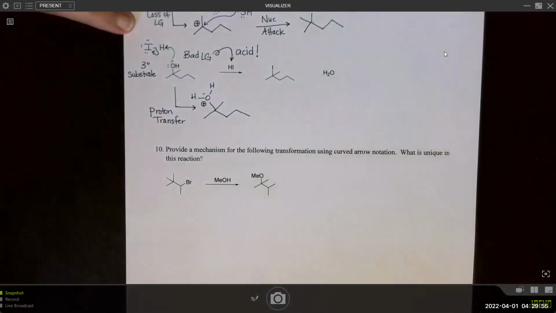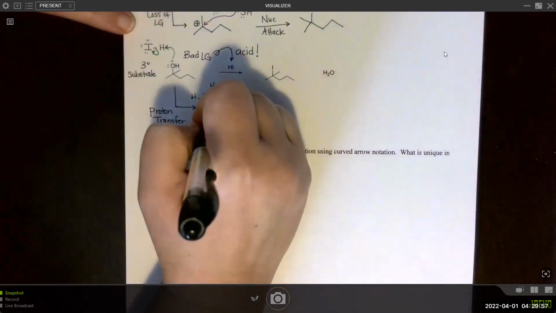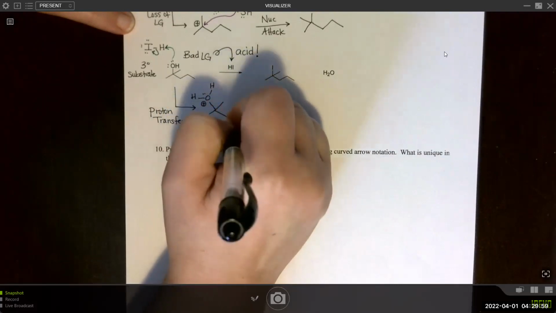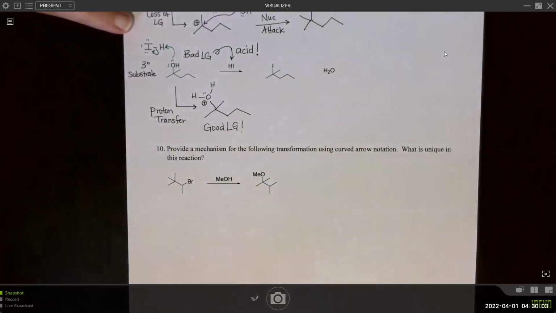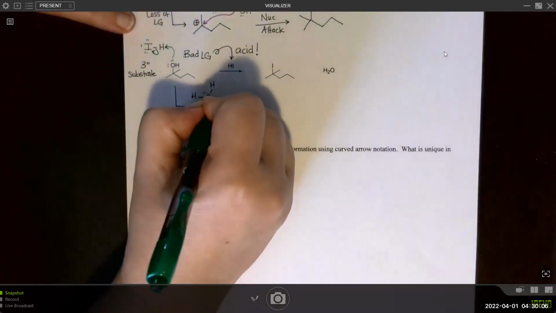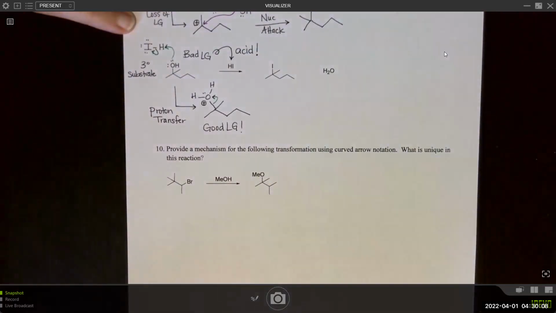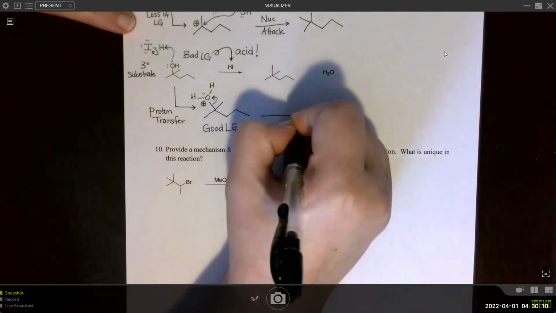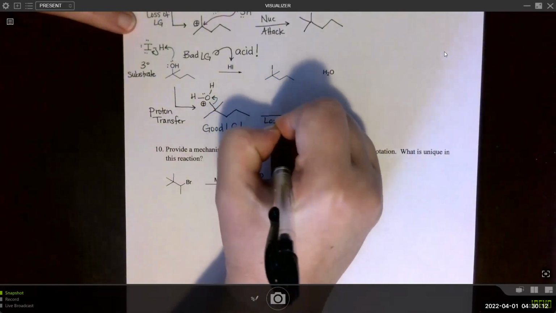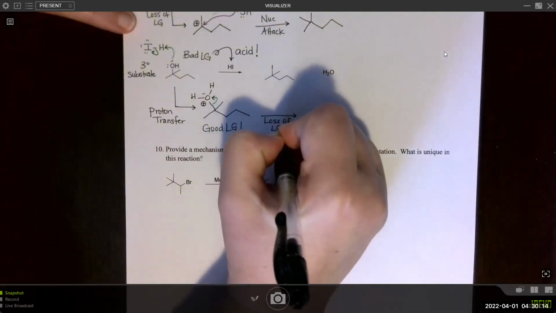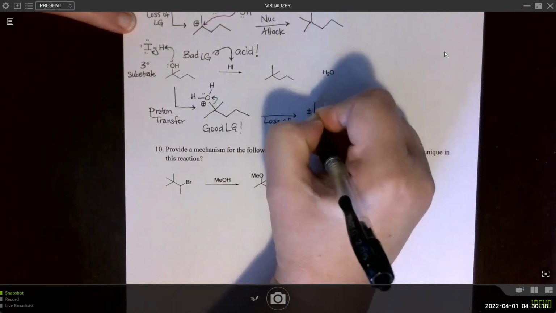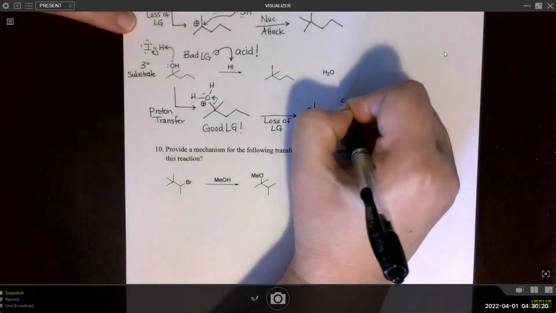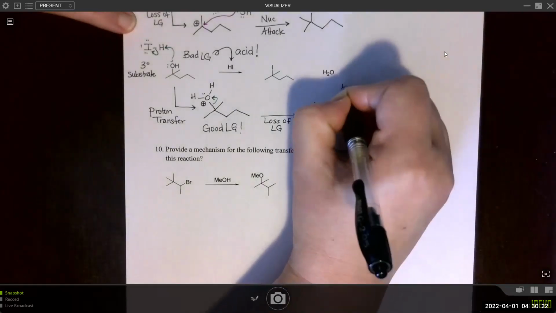Right now, we have a good leaving group. Yay. And as soon as we have a good leaving group, now we're good to show the loss of the leaving group step. That will generate a stable tertiary carbocation, and it will also generate some water.